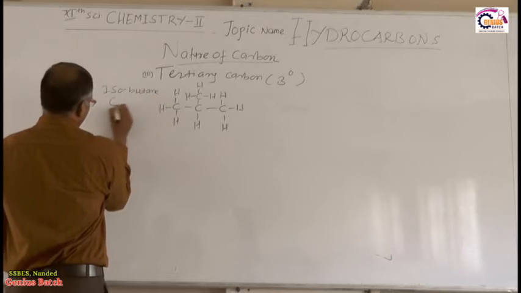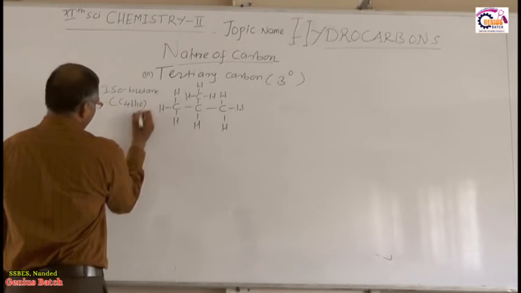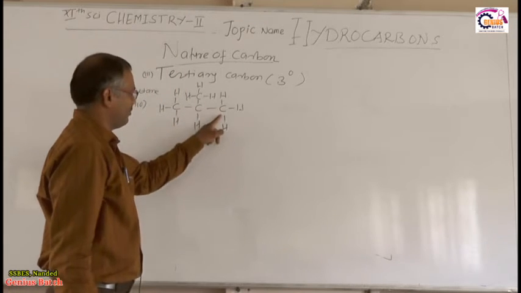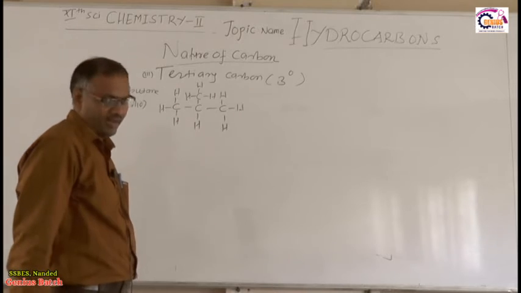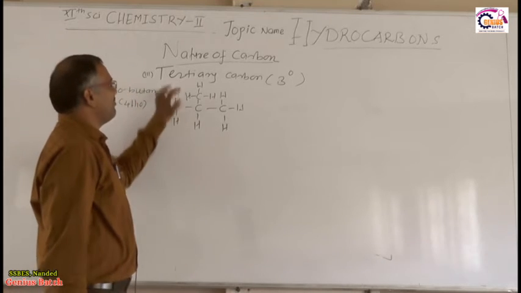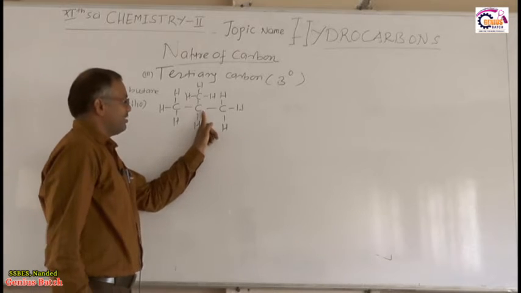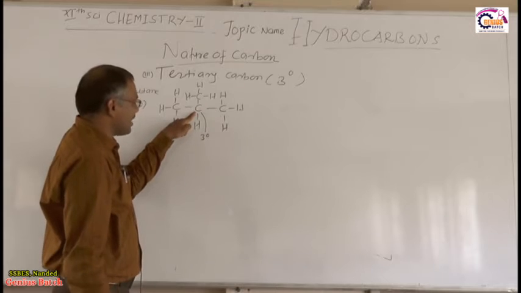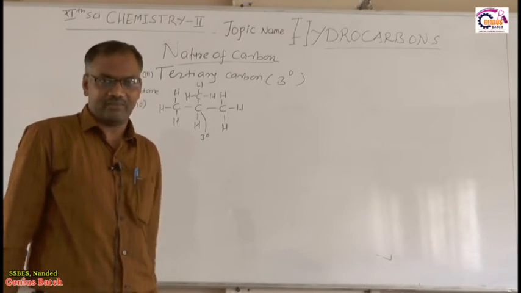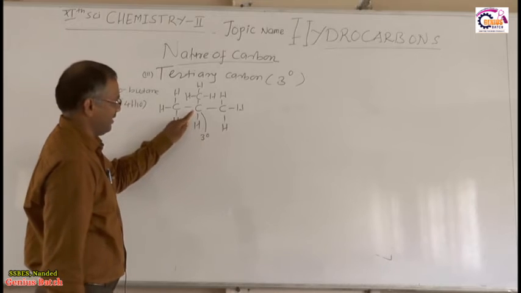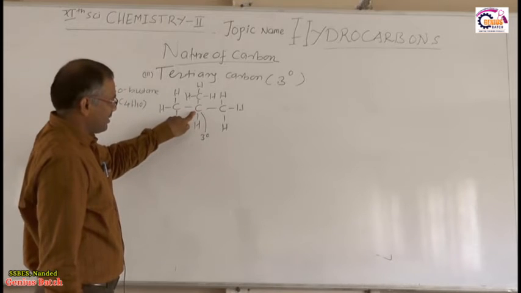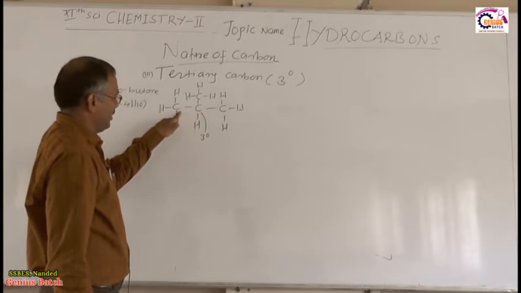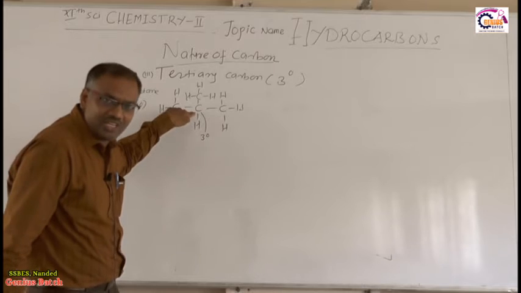How many carbon atoms are there? 4 carbon atoms and 10 hydrogen atoms. So the molecular formula is C4H10, right? 1, 2, 3, 4, and the hydrogen atoms are 10. Now, what is meant by tertiary carbon atom? This is the tertiary carbon atom. Why? The carbon atom which is attached to 3 other carbon atoms is called a tertiary carbon atom. See, this carbon atom is attached to how many other carbon atoms? 3. 1, 2, 3. So this is an example of tertiary carbon atom.